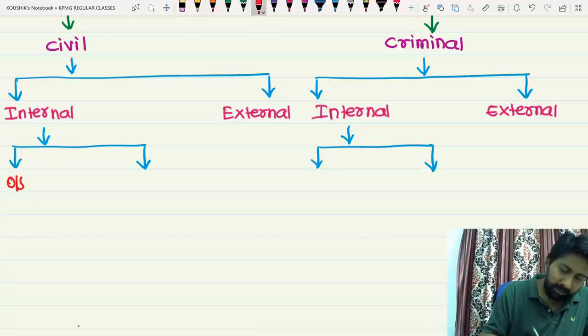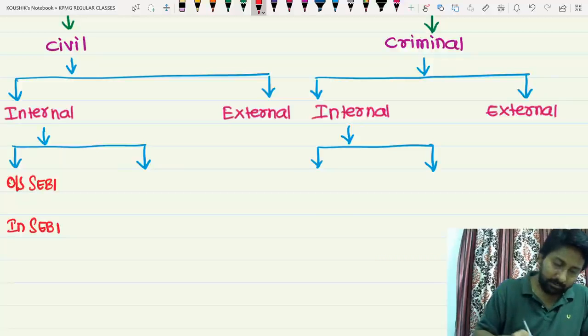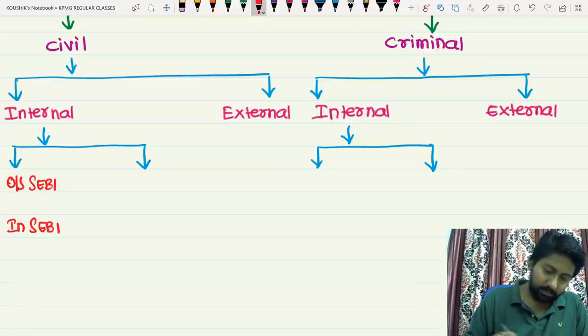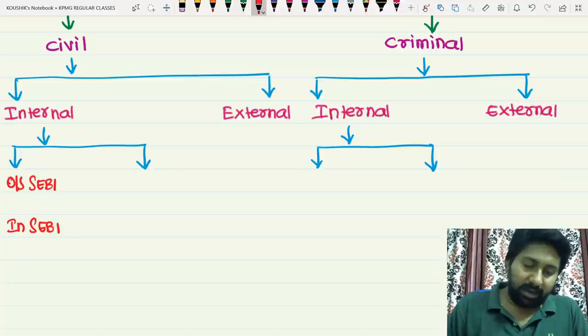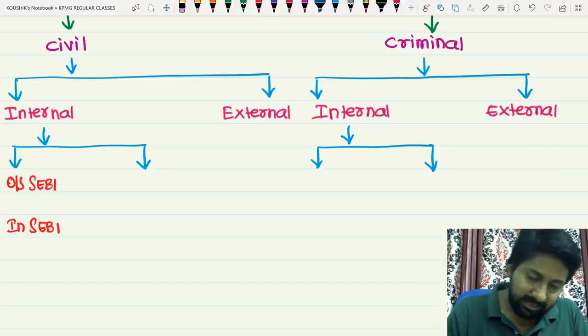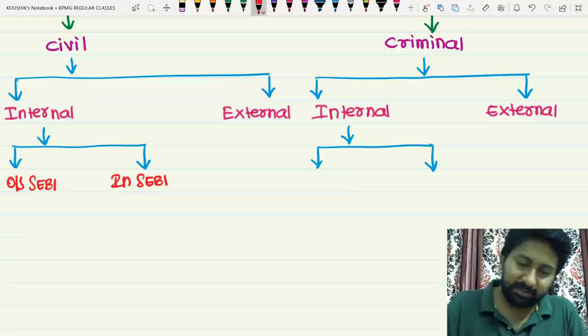Outside SEBI Act, within SEBI Act. Okay. So in the internal judiciary, we can have two things: one is outside the SEBI Act and one is within the SEBI Act. Let's write it like this for a better understanding.